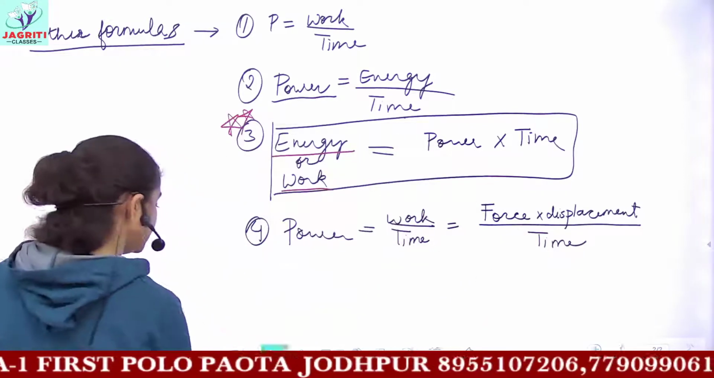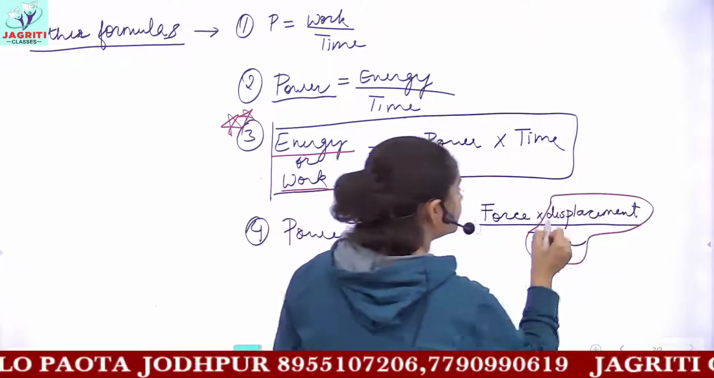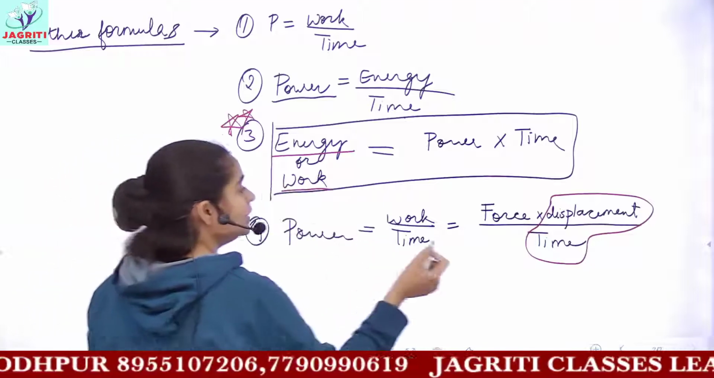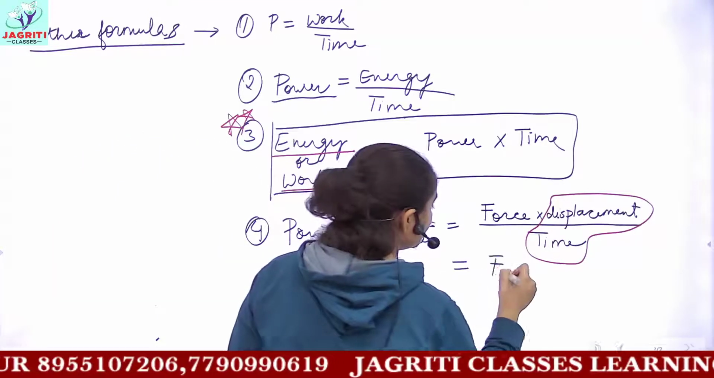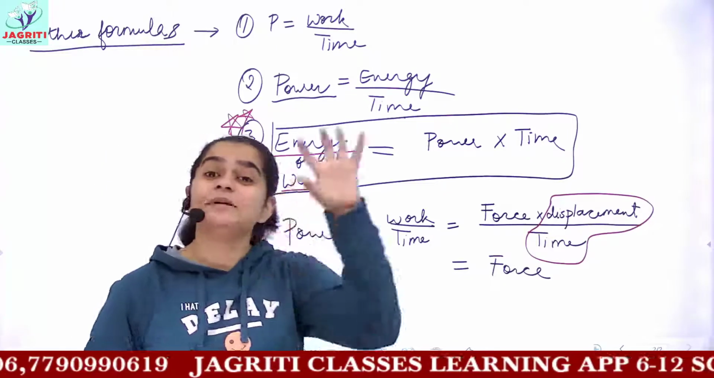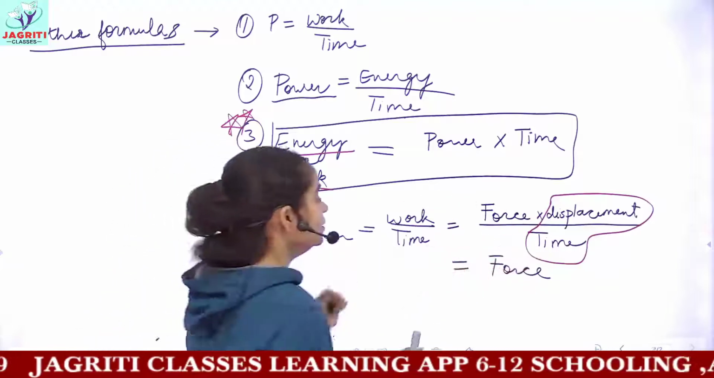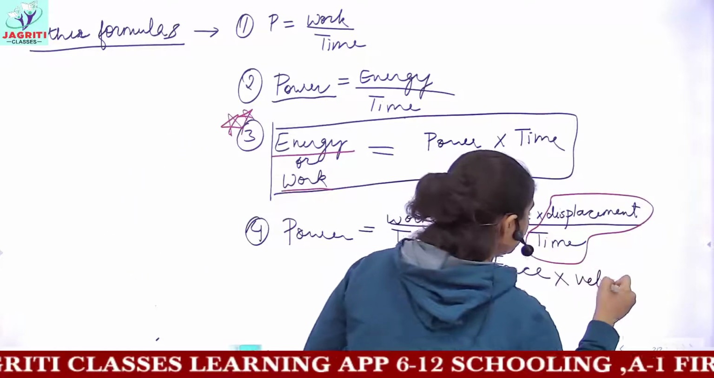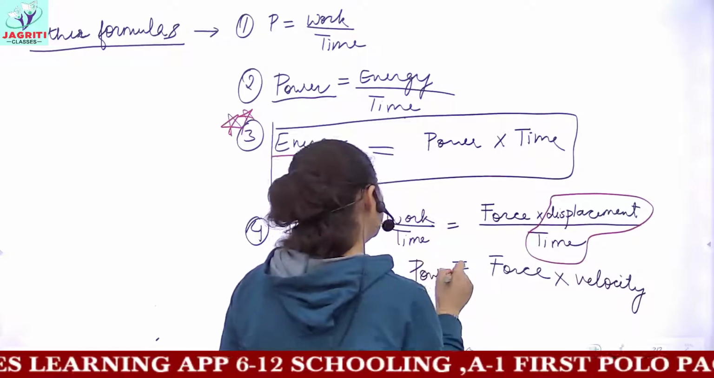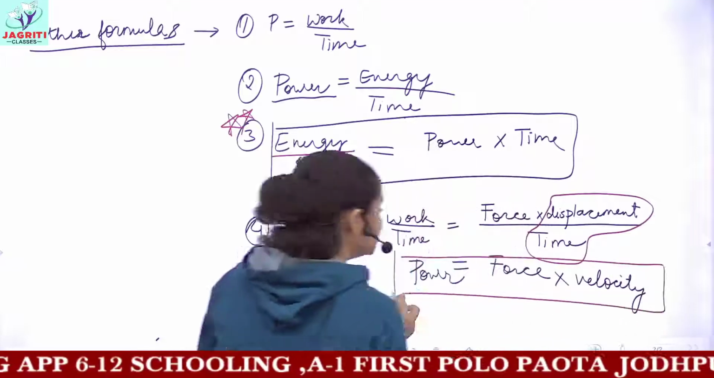And you know here, this displacement upon time, what is displacement upon time? Displacement upon time gives you the value of velocity. Okay, velocity is displacement covered per unit time taken. So displacement upon time is velocity. So you get the formula force into velocity. So this again gives you a new formula of power, and this is also many times used in the question.